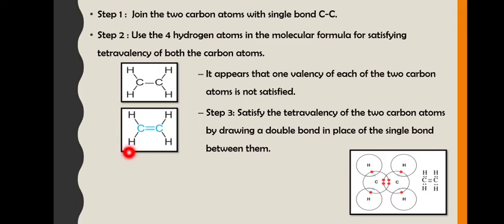1, 2, 3 and 4. Why? Because carbon has formed two bonds here. So let's see. If you don't consider this carbon, see, carbon has formed 4 bonds, 2 with another carbon and 2 with hydrogen. Followed? If you consider this carbon again, it has formed 2 bonds with carbon and 2 bonds with hydrogen. Followed? So this gives another structure altogether. This is an unsaturated compound and it is called an alkene. ENE stands for double bond. Okay.